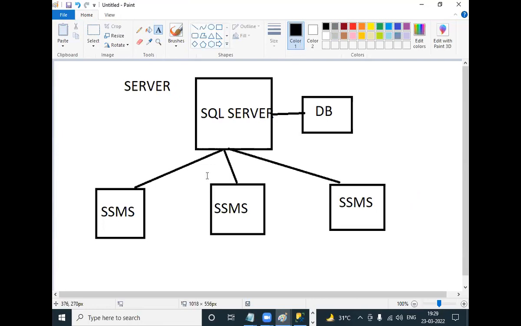But here, I have only one system given to me, not multiple systems. So I install both: SQL Server and SSMS are installed in the same computer. That's why this is called server and client.